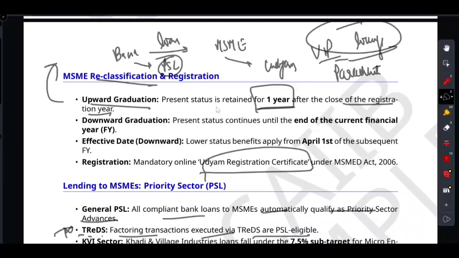Now, what if your business struggles and you fall to a lower category? That's called downgrade, downward graduation. What will happen if your business struggles and you fall to a lower category? You don't just plummet.